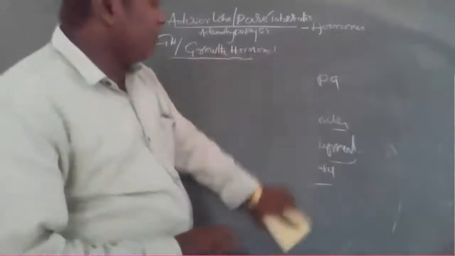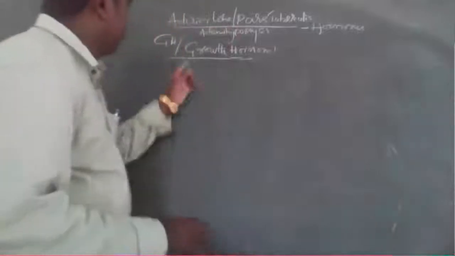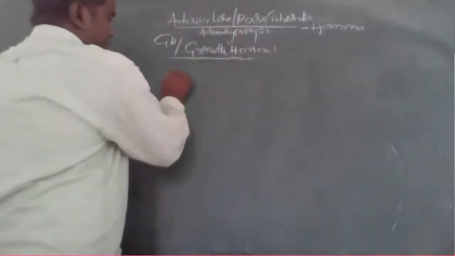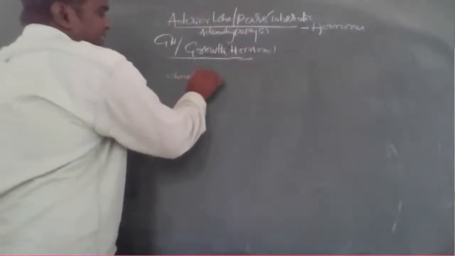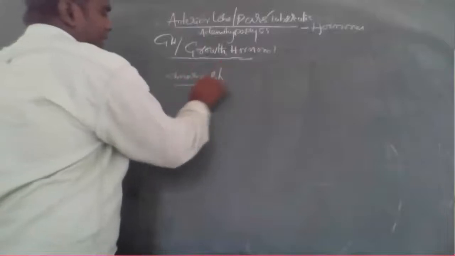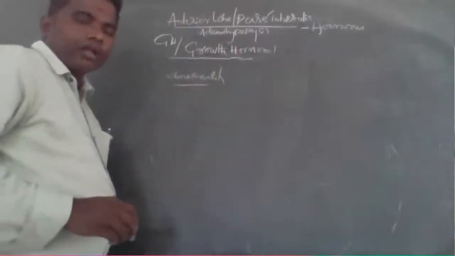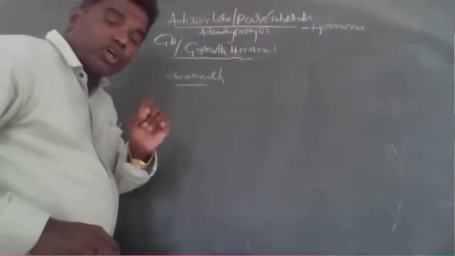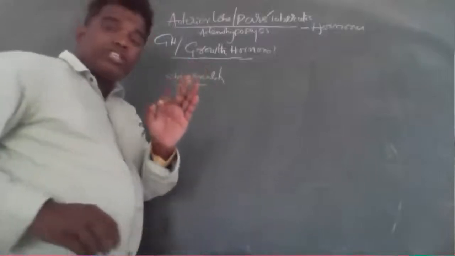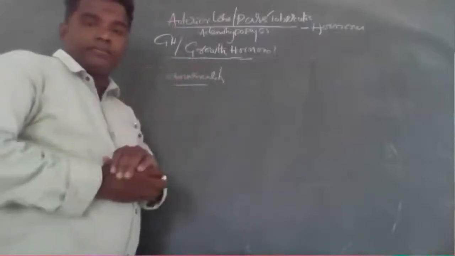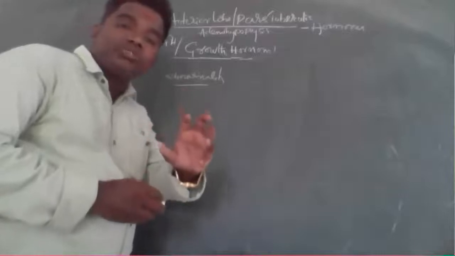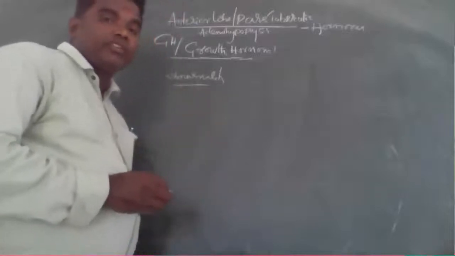Right. So now let us come to the point: the GH hormone abnormalities. Abnormality means what? Hypersecretion of growth hormone in children. So that's very, very important.